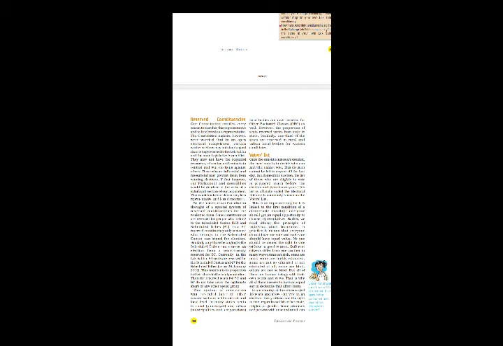In an SC, that is scheduled caste, reserved constituency, only someone who belongs to SC can stand for election. When you are talking about scheduled caste, only someone who belongs to the scheduled caste can stand for election. Similarly, only those belonging to scheduled tribe can contest an election from a constituency reserved for ST. Okay, if you are conducting an election for the scheduled tribe, then only a member of scheduled tribe can be elected as a representative.